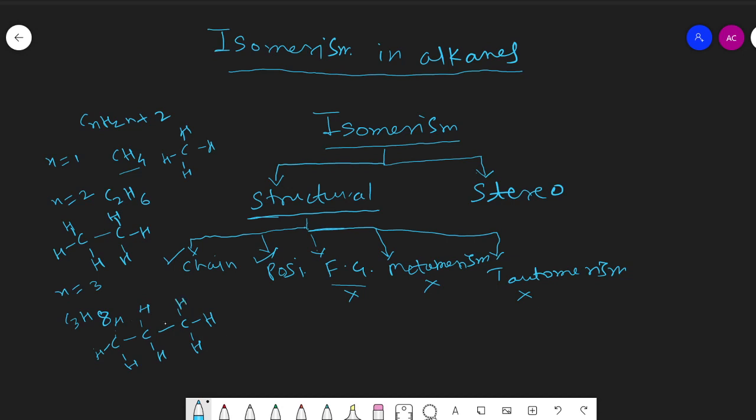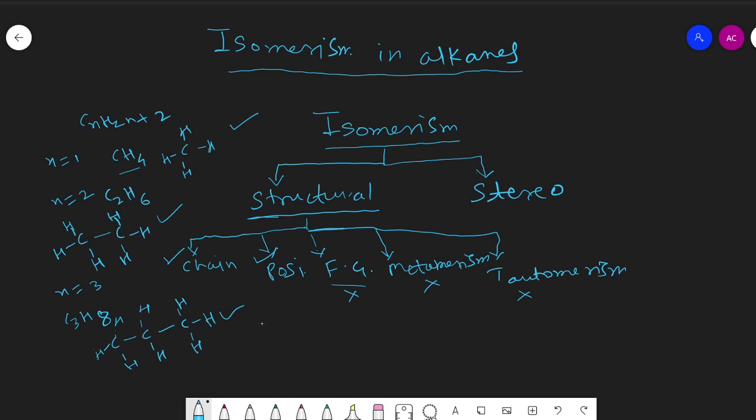Propane also has no other structure. From these three examples, the first three members of the alkane series, methane, ethane, propane, have one molecular formula and one structural formula. Therefore, they do not exhibit any kind of isomerism.